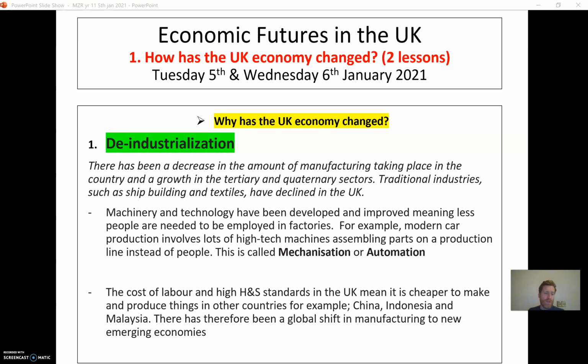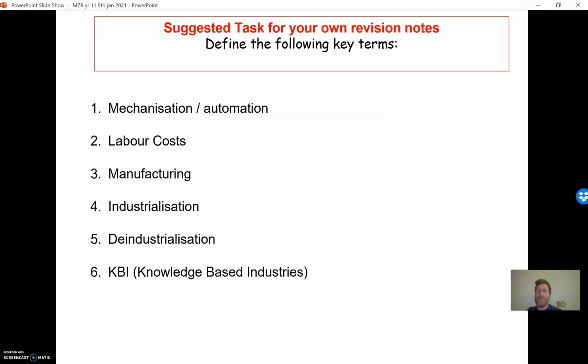You might want to pause at this point and just have a read through what I've written on the slide there to make sure you understand what this word deindustrialisation means and why it changed the UK economy. Press pause and have a read. So there's another suggested task here. Again, if that's made perfect sense and you completely understand it, that's fine. But if you want to perhaps make some own revision notes, then I've got a little task here asking you to define the following key terms. Have a go at that if you wish. Some of those definitions, it's important that you have.